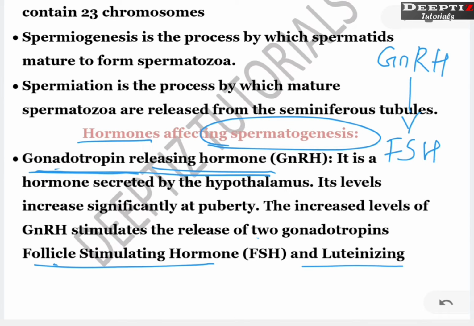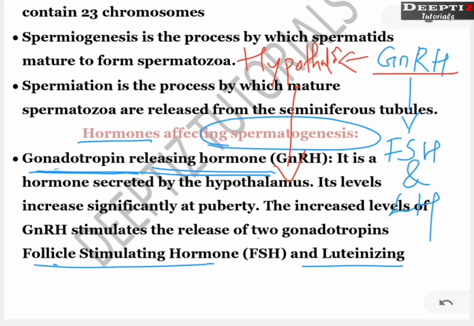One is follicle stimulating hormone and the other one is luteinizing hormone. Now, this hormone, gonadotropin-releasing hormone, is produced by hypothalamus. Now, hypothalamus produces this releasing hormone. This hormone will act on anterior lobe of pituitary. We know pituitary gland is master gland, right? Anterior lobe of pituitary. Now, pituitary will produce these two hormones, which are the follicle stimulating hormone and luteinizing hormone.